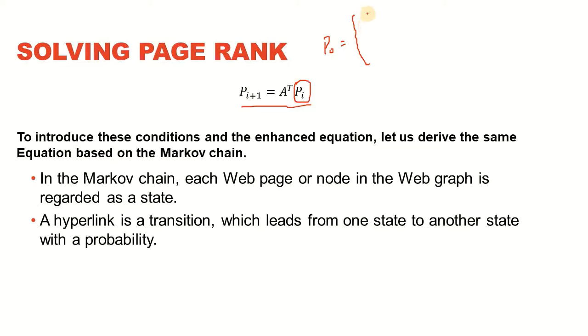So if we define P0 to have the initial weights for all the pages, let's say we want them to be 2, 2 and 2, we'll use these weights as P0 and multiply it with A transpose, and that is going to give us P1, and then using P1 in the equation is going to give us P2, and the process is going to continue. The difference between Pi and Pi minus 1 is going to get smaller and smaller until we reach a point where it's negligible, and that's where we are going to stop.